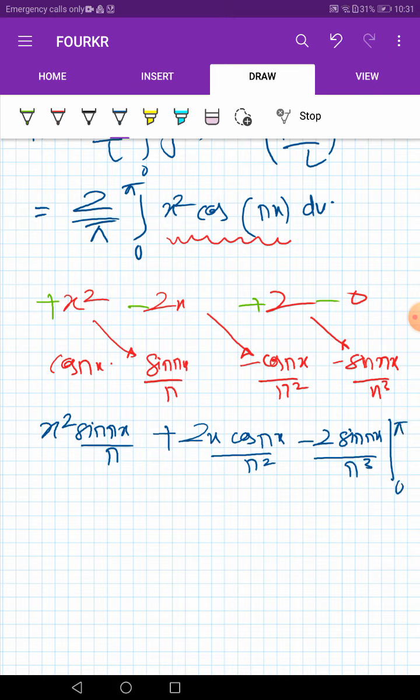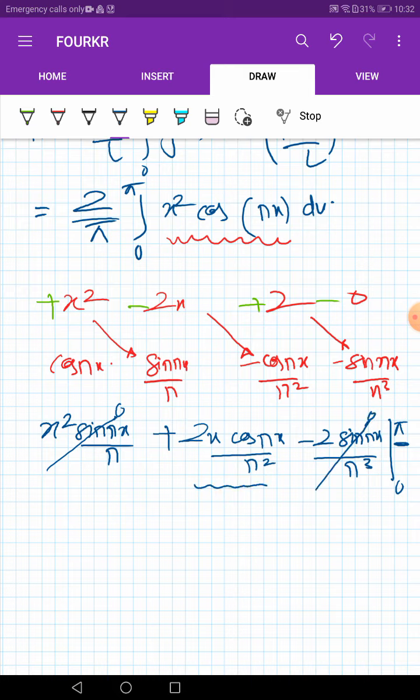Okay, so let us consider if we put the value of 0, so this term will become 0, this term will become 0, and sin 0 is 0, so the lower limit results in 0 itself. So we need to deal with pi only. So see, we know that sin n pi is equal to 0, then this term will go. Now the second term will give some result, and this term will also go.